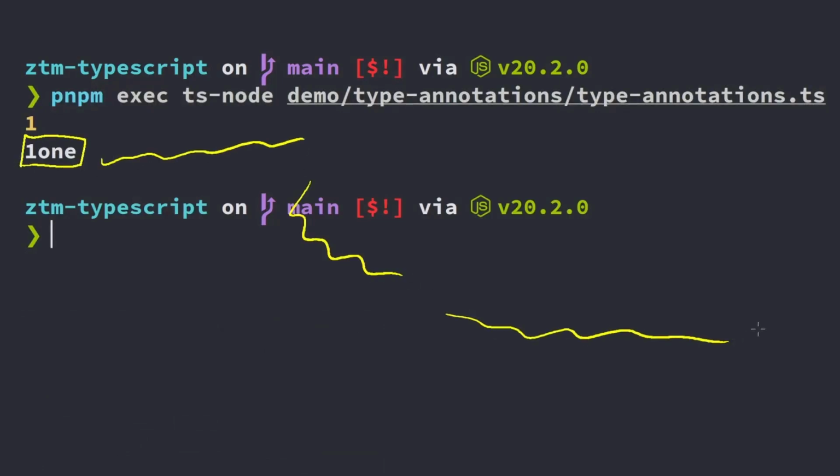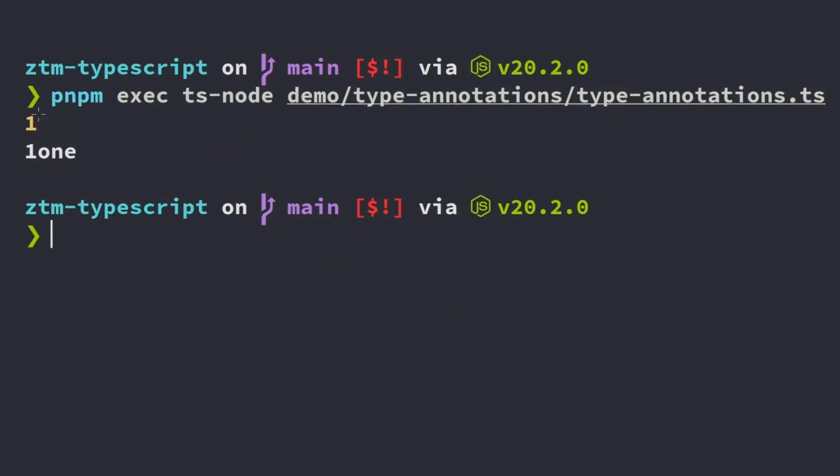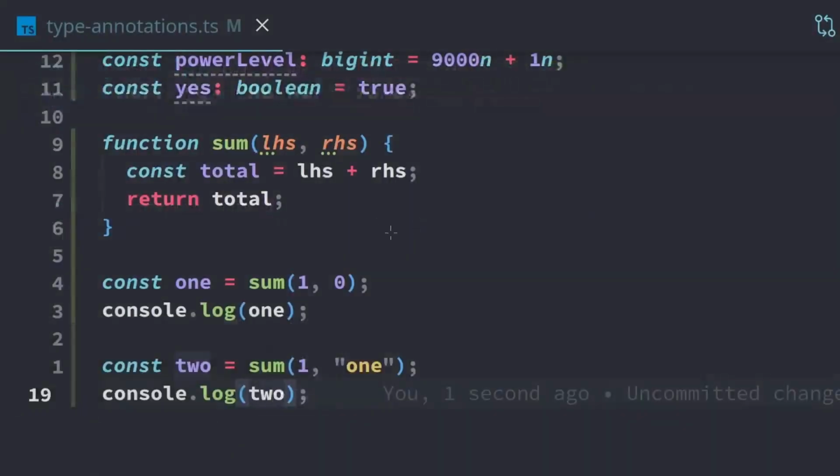Maybe it's like 30 functions deep, and all of a sudden a function crashes because it's expecting this number here, but it's getting this string that's completely wrong. And so having it like this, which is just regular JavaScript code, would end up having latent bugs if we call it like this, because we don't get any errors right now. We don't get any errors at runtime, and we may not get any errors until months from now when someone puts in just the right data to cause this error to occur. And we can fix this with TypeScript and type annotations.